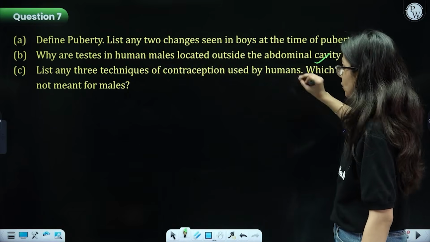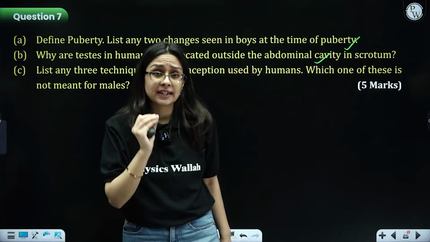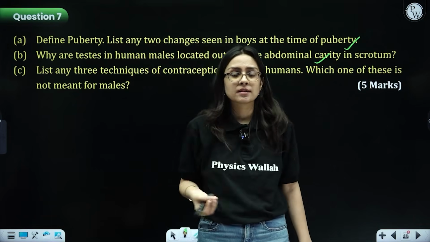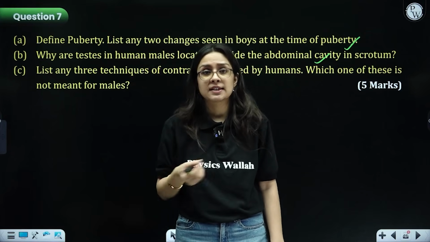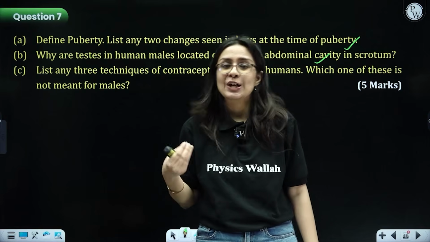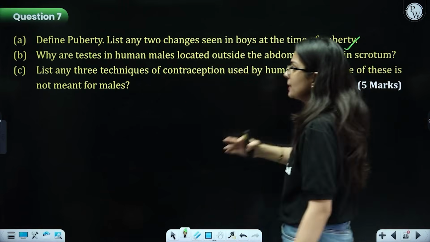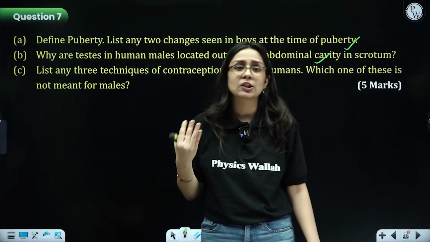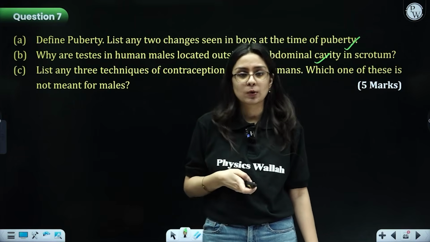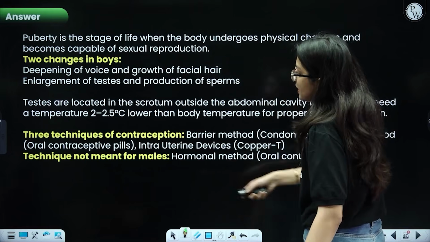List any 3 techniques of contraception by humans. Which of these is not meant for males? Beta, any 3 methods of contraception: physical method such as condoms, hormonal method such as oral contraceptive pills, intrauterine devices such as copper T. Okay, then which one of these is not meant for males? Obviously, intrauterine devices. Men cannot use them. This is the correct option. The same thing is mentioned over here.